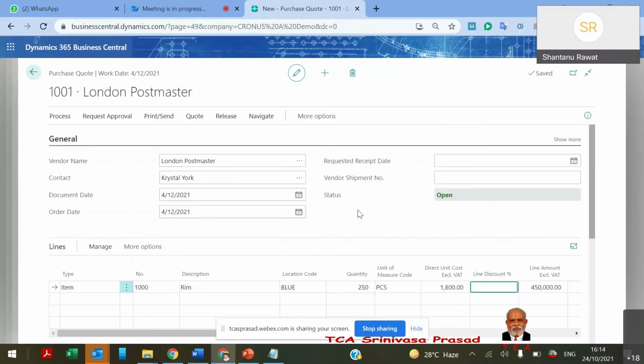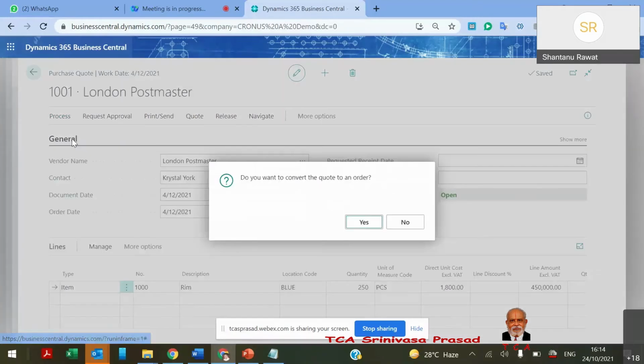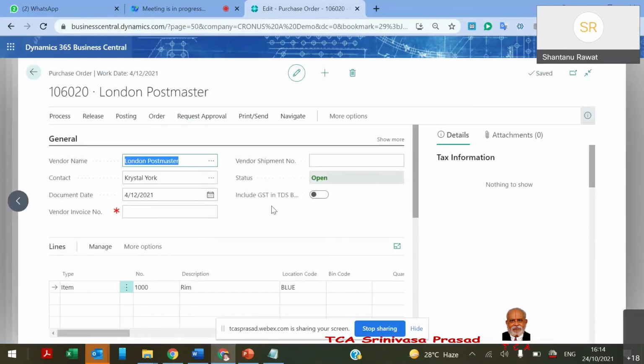So I can select the various quotations, and maybe I finalize this quotation and want to make the order. So automatically the system will convert this quotation to an order. On a single click, this is converted to a purchase order. The quotation is just a collection of the quotations from the vendor. Now I am releasing the order to my vendor.